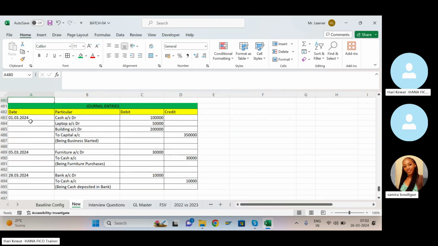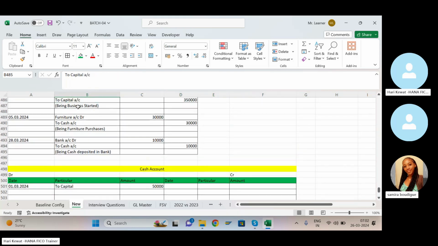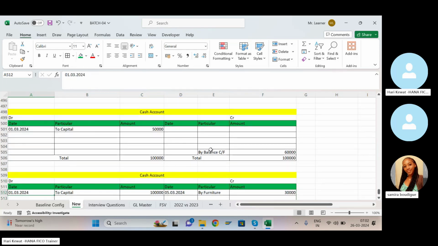So we have laptop on this. It is in the debit side. How much? 50,000. So come here in the debit side and put the opposite, that is capital. So put here 50,000 rupees. All these transactions are not there. After that, is laptop anywhere? No. On this date only laptop. So here you have to put the balance carry forward, that is 50,000 rupees. And here also 50,000, and here also 50,000.